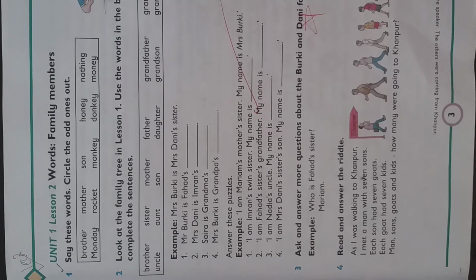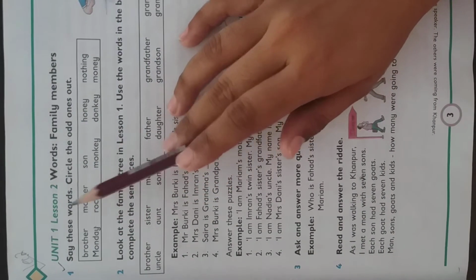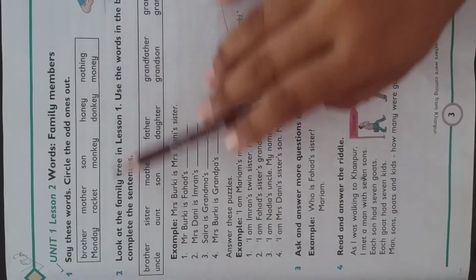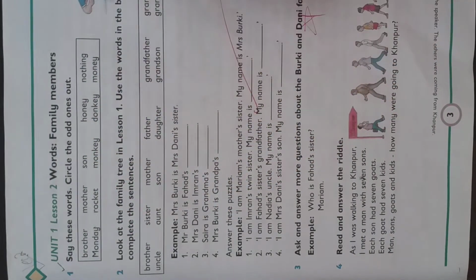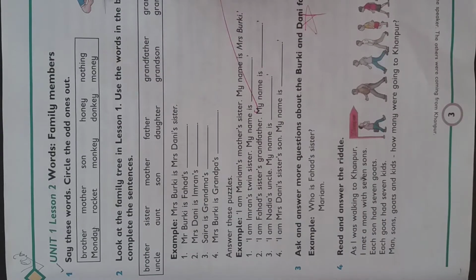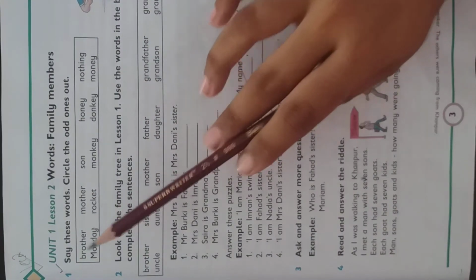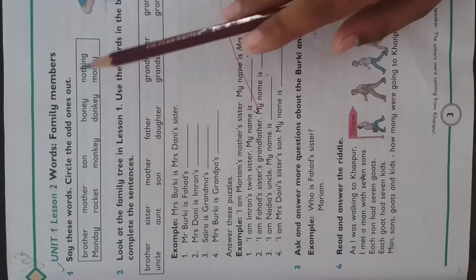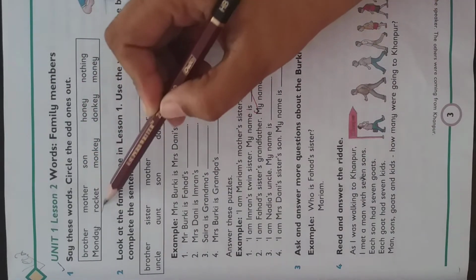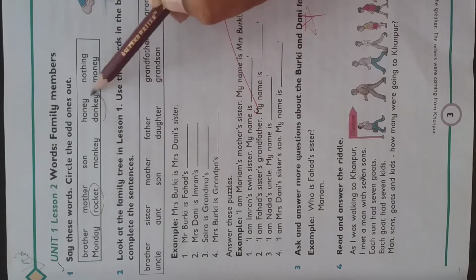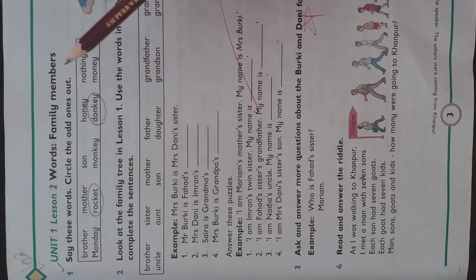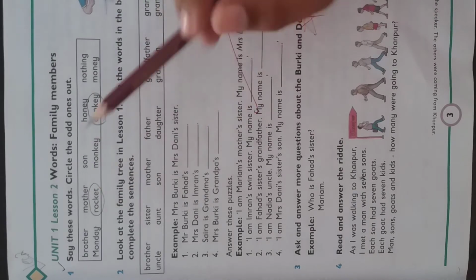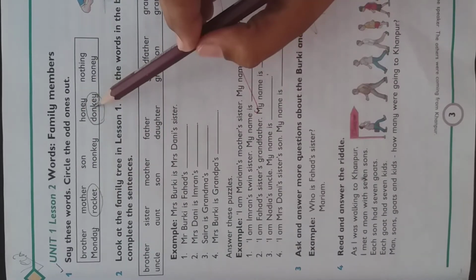Students, I hope now you have understood what the difference is here. It is the difference of the vowel sounds. Two vowel sounds are used here, a and o. In all of these words, brother, mother, son, honey, nothing, Monday, monkey, money, it is the same sound, a. Let's suppose brother, Monday, money. But in these two words, rocket and donkey, both words have the o sound. Rocket, donkey.